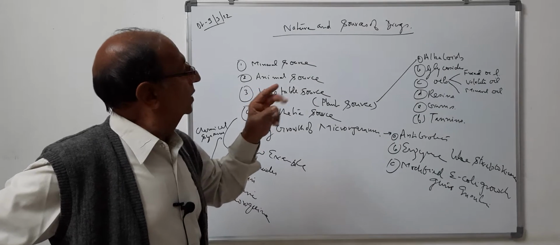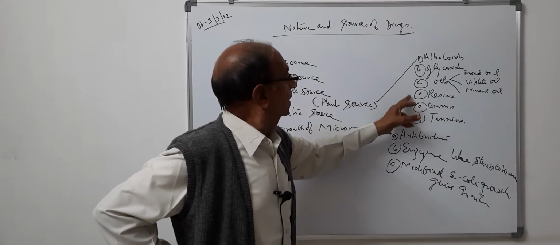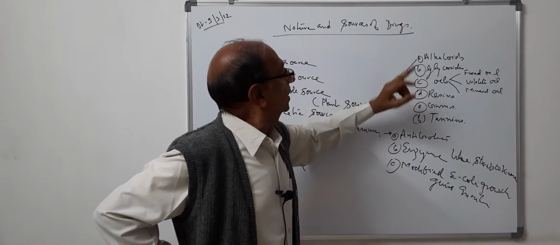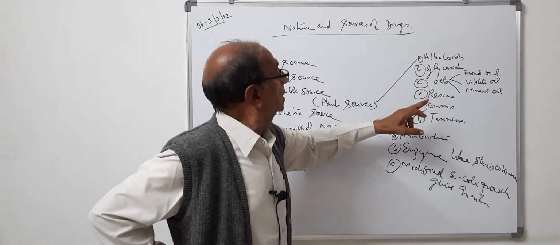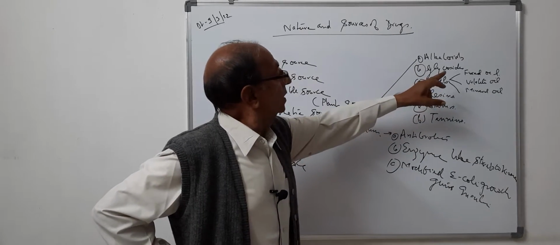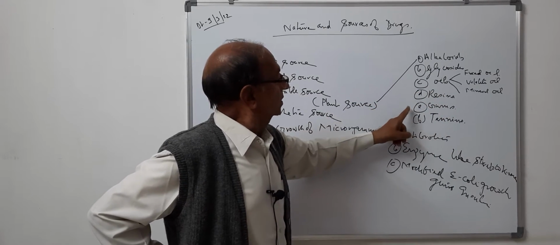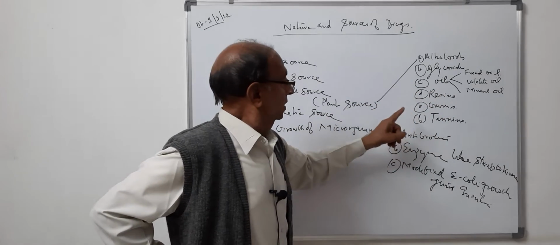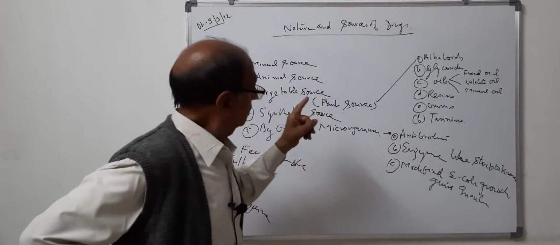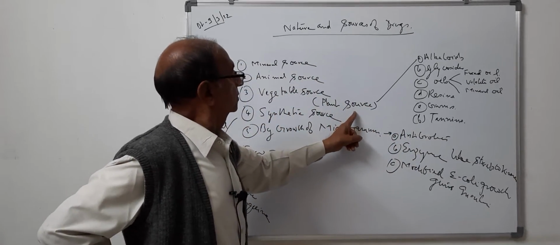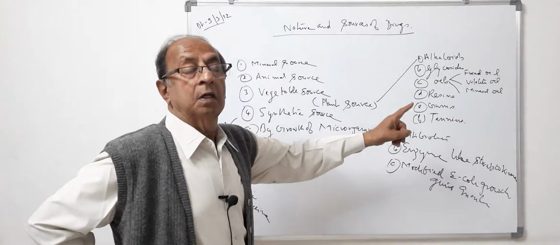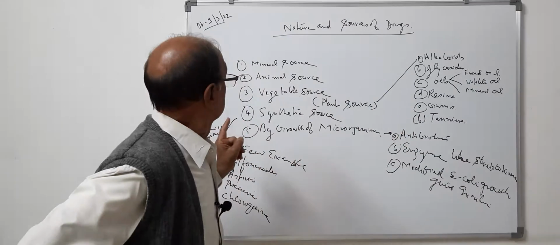And then that's why they are classified under the different headings. Alkaloids, glycosides, oils, these are of three categories: fixed oil, volatile oil, mineral oils, resins, gums, tannins. These are different components obtained from the plant source and used in treatment of different diseases.